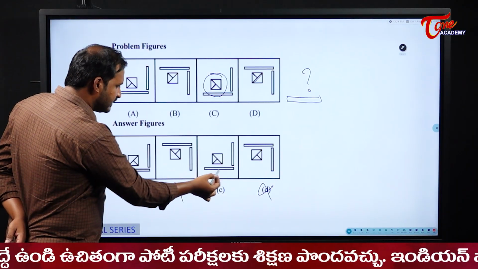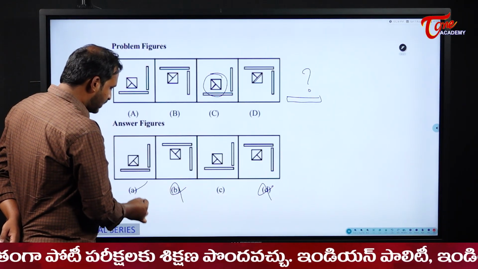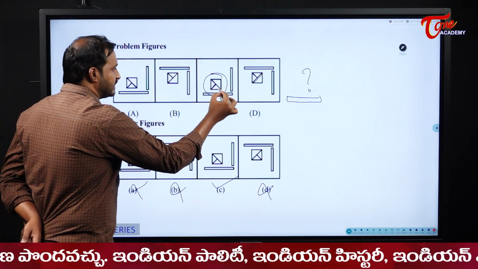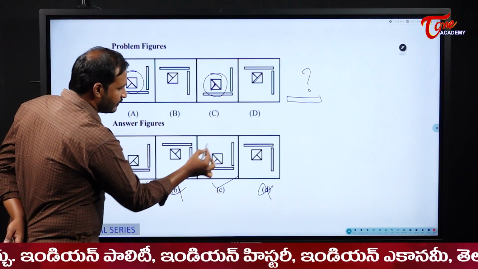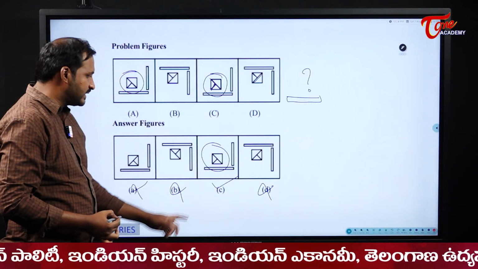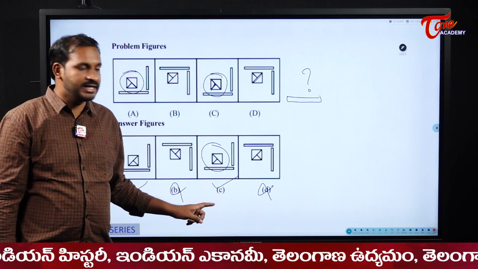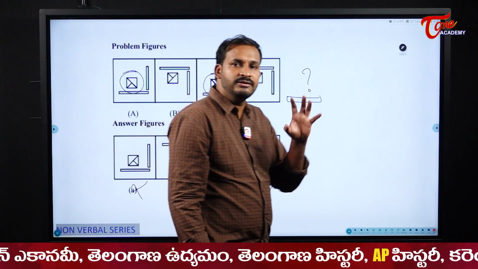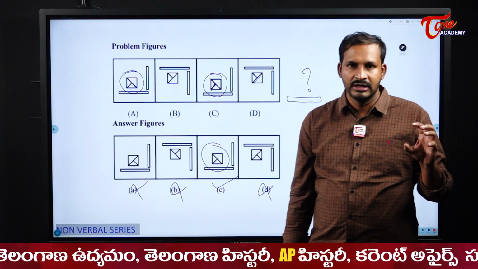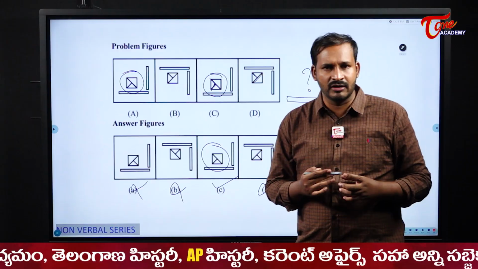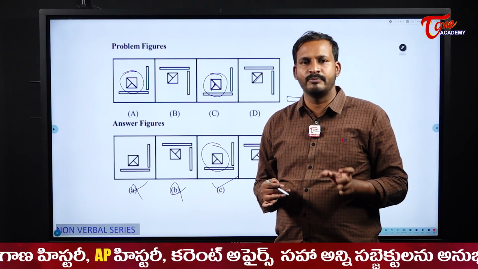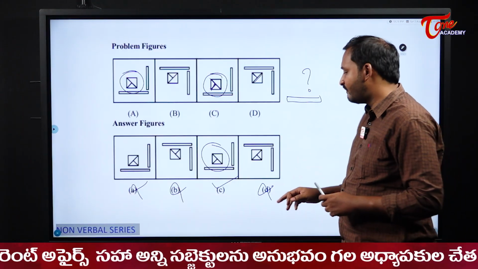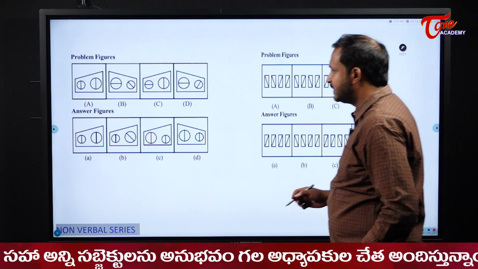Yes. Now please see in this one, which one is the perfect one? This one is not a perfect one. This one is a perfect one. Whenever the arrow is down, it was there like this, the same symbol. Where do I have it? In option C. So my answer here is option C. Like this, we are going to solve the problems by observing some particular areas. If you see the entire figure, you may not get an idea. Slowly we will see each and every part. We will divide the figure into parts, observe those things, and then write the final answer.